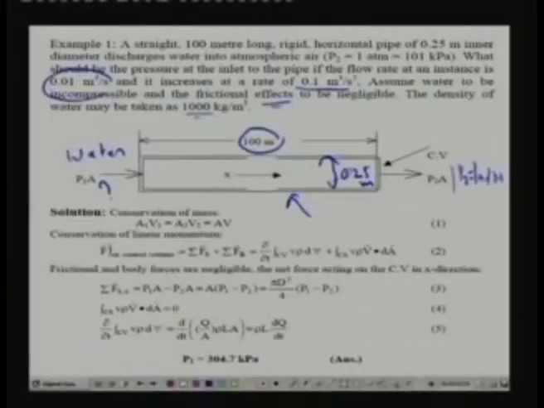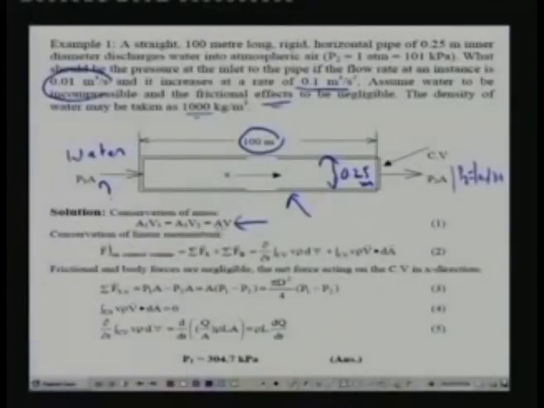So first we apply the conservation of mass. Even though the flow is not steady, since we have a rigid horizontal pipe and the water is incompressible, the mass of the control volume cannot change because the volume of the control volume is constant. So the amount of mass within the control volume is constant at any given instant, and it doesn't change with time.